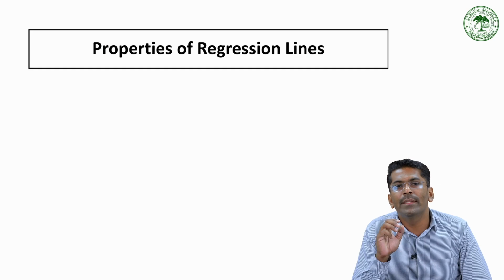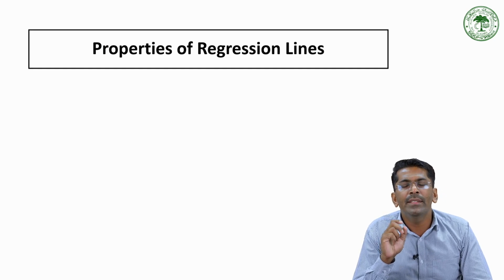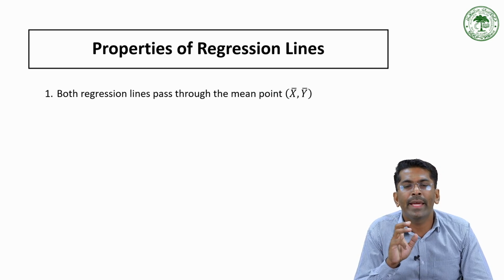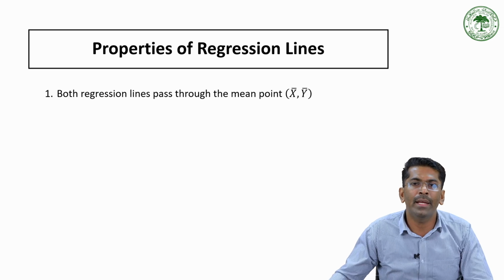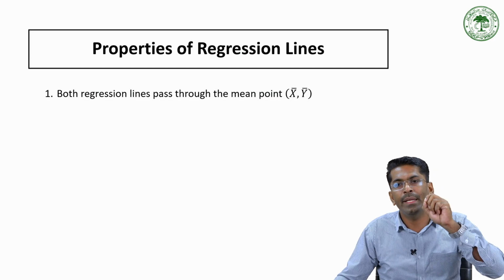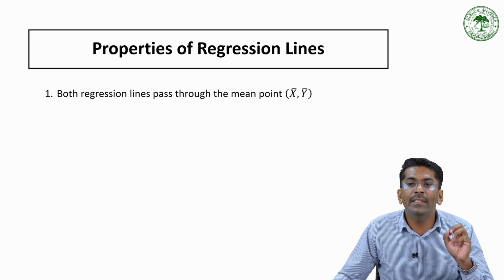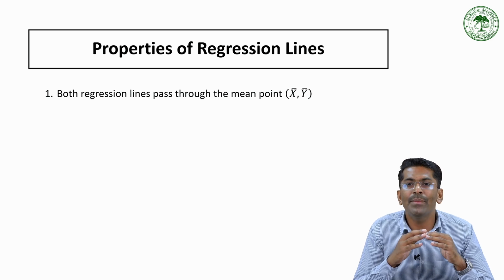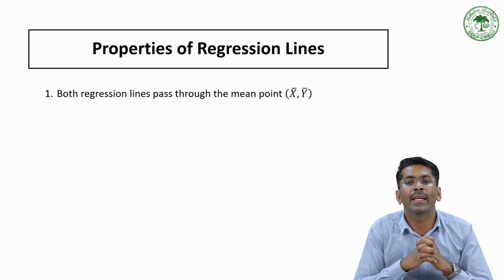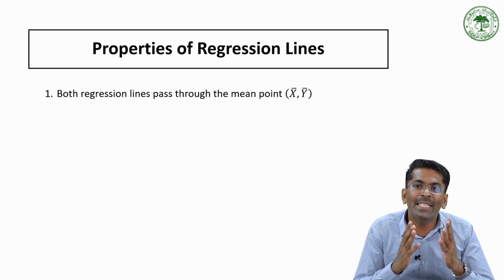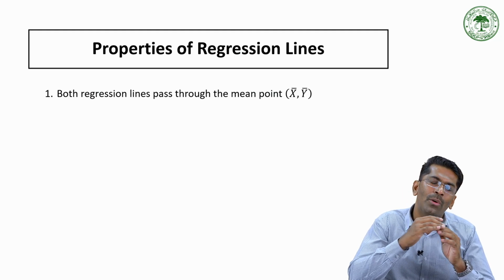Now, we are going to consider certain properties of a regression line. The first property says that both regression lines pass through the mean point, that is x bar and y bar, which we have already shown diagrammatically. Both lines of regression always intersect at the point representing the mean values of x and y. This happens when we substitute x equal to x bar into the regression equation. This point is generally considered as a balancing point. Both regression lines represent average tendency, so it's natural they intersect at the average of both variables.